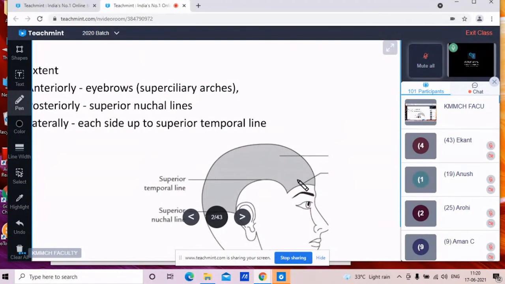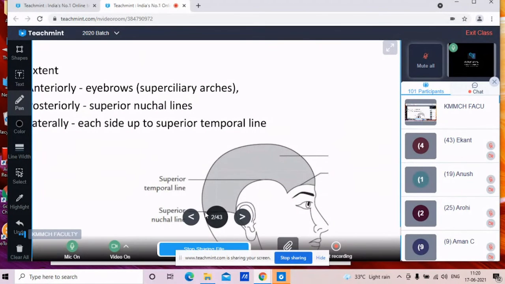Then coming to the posterior part, you can see this is the posterior part. So posteriorly, it is up to the superior nuchal lines. There are the demarcations or the lines on the posterior aspect of the skull. So those lines, there are the superior nuchal lines, inferior nuchal lines. So posteriorly, the scalp extends up to the superior.